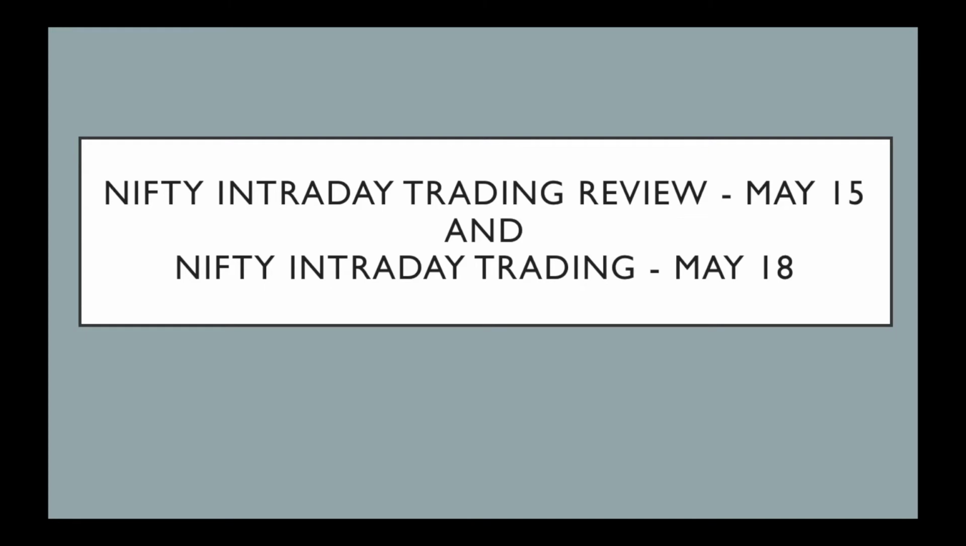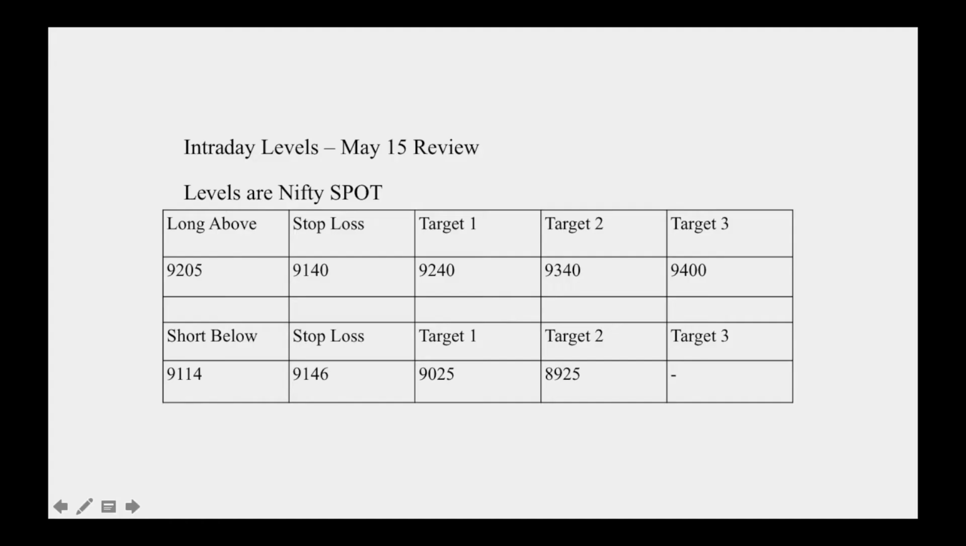In this video, we are going to review the levels for May 15 and later we will see the levels for May 18. Now let's see how Nifty behaved according to the levels given for May 15. The levels given for May 15 are: we should go long above 9205 and we should go short below 9114. So let's go to the chart and see how Nifty behaved according to these levels.